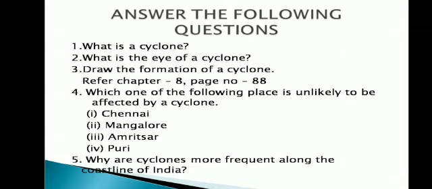Answer the following questions. What is a cyclone? What is the eye of a cyclone? Draw the formation of a cyclone. Refer to chapter 8, page number 88. Which one of the following places is unlikely to be affected by a cyclone? Chennai, Mangalore, Amritsar, Puri. Why are cyclones more frequent along the coastline of India?